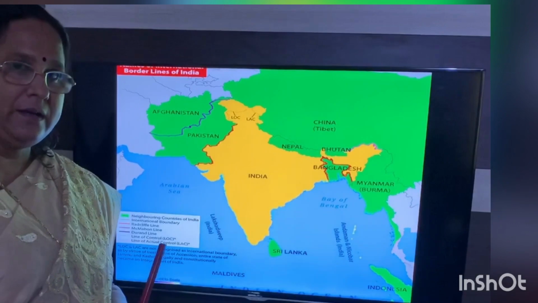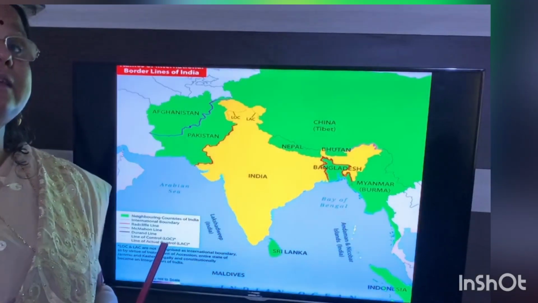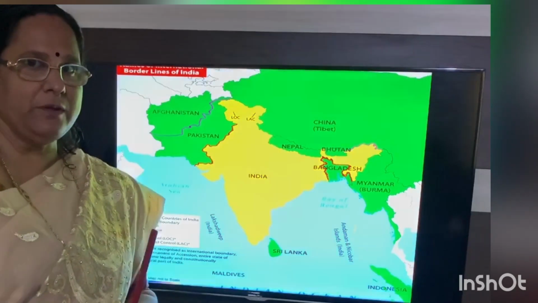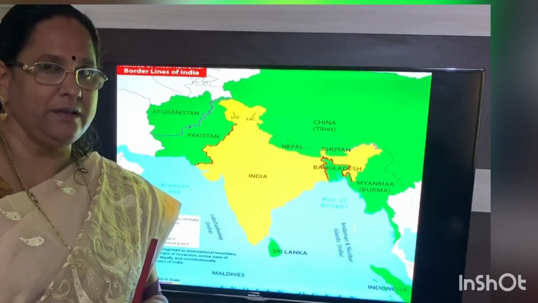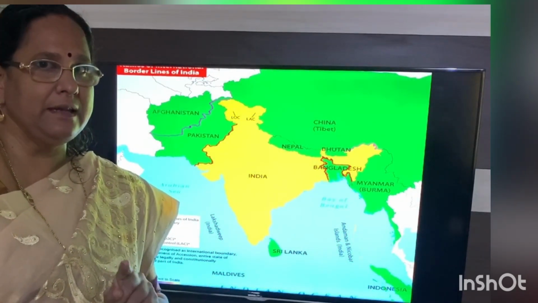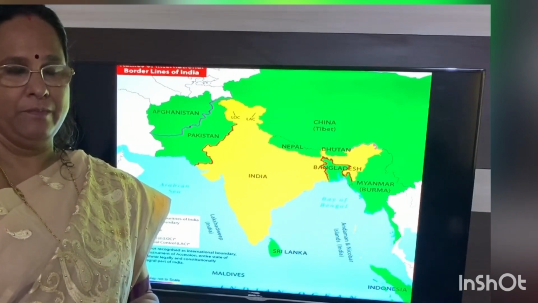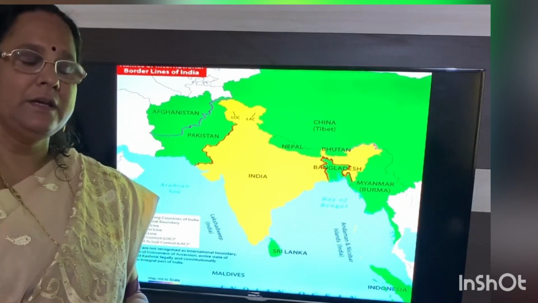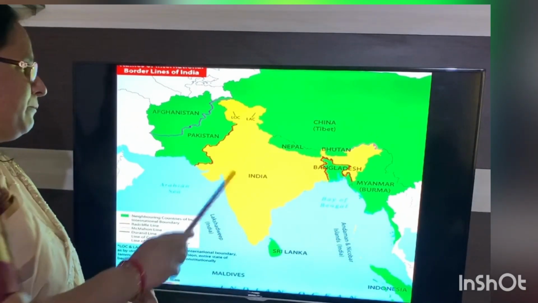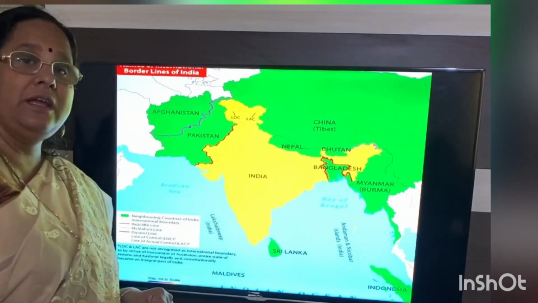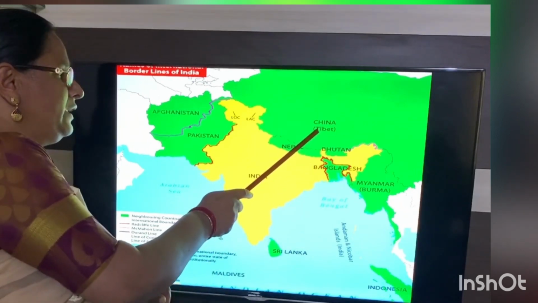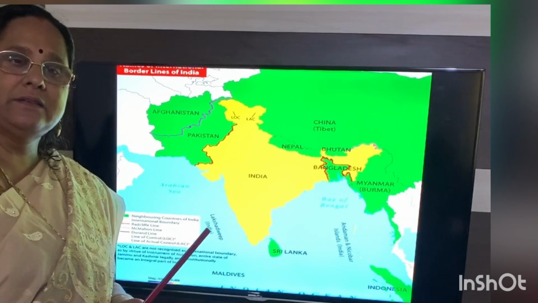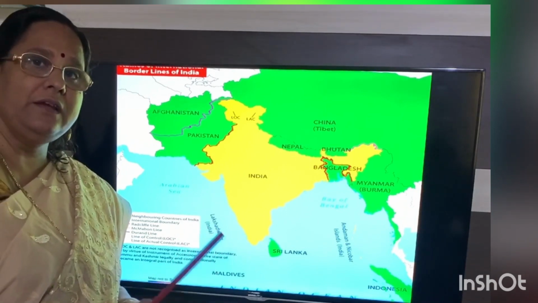The next one is regarding the neighboring countries of India. According to your textbook, they have given 7 neighboring countries, but it is 9 neighboring countries. So we will be learning about the 9 neighboring countries. First, from the northern side, in the north we have 3 neighboring countries: China, Nepal, Bhutan. Is that clear, children? These are the 3 neighboring countries in the north.